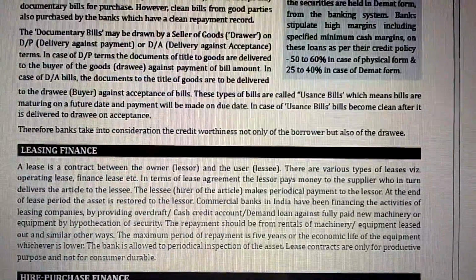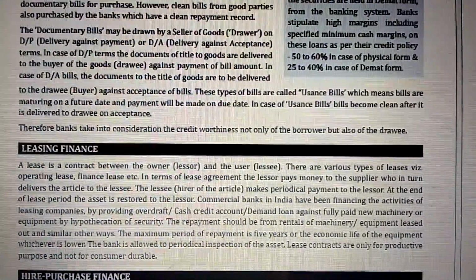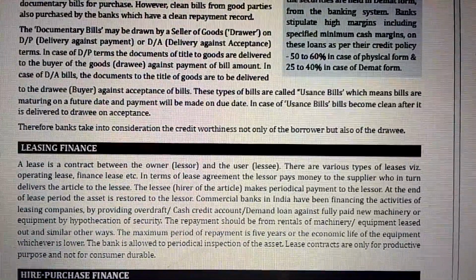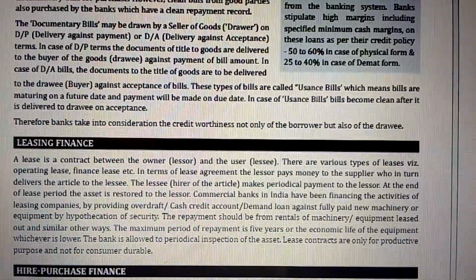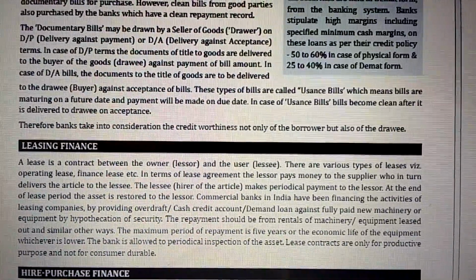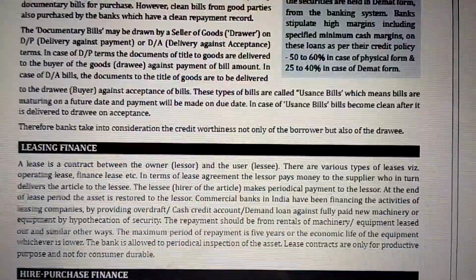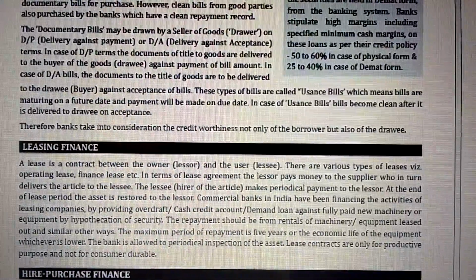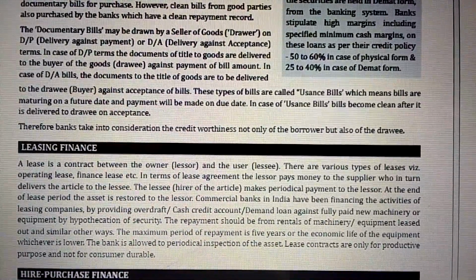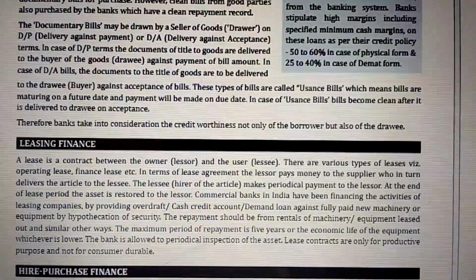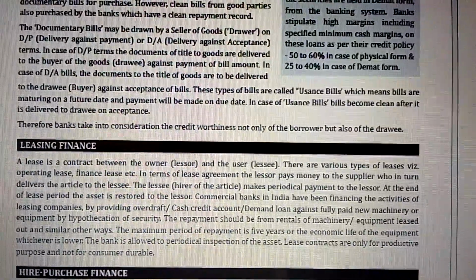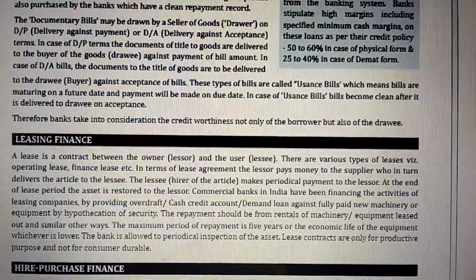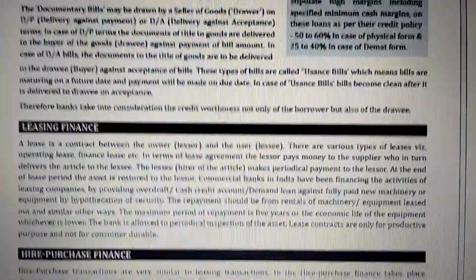Commercial banks in India have been financing the activities of leasing companies by providing overdraft, cash credit accounts, and demand loans against fully paid new machinery or equipment, with the asset as security. The repayment should be from rentals of the machinery or equipment leased out, and similar other ways. The maximum period of repayment is 5 years or the economic life of the equipment, whichever is lower. The bank is allowed periodical inspection of the assets. Lease contracts are only for productive purposes, not for consumer durables.